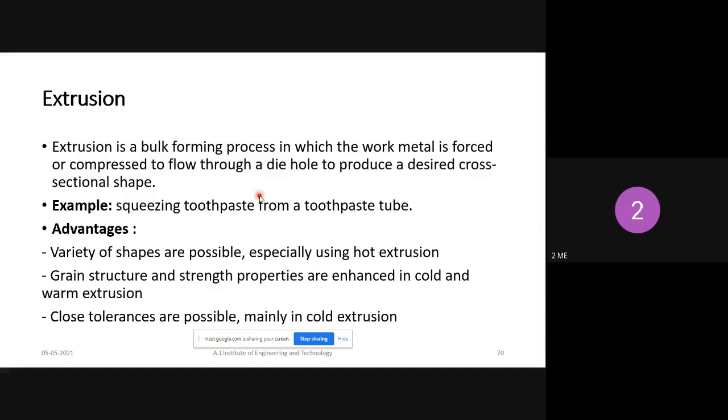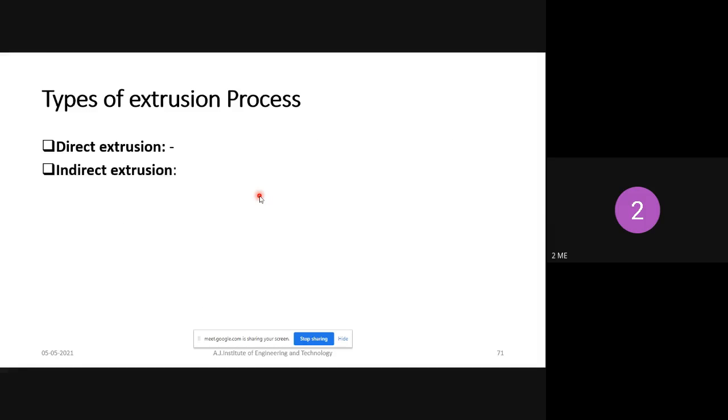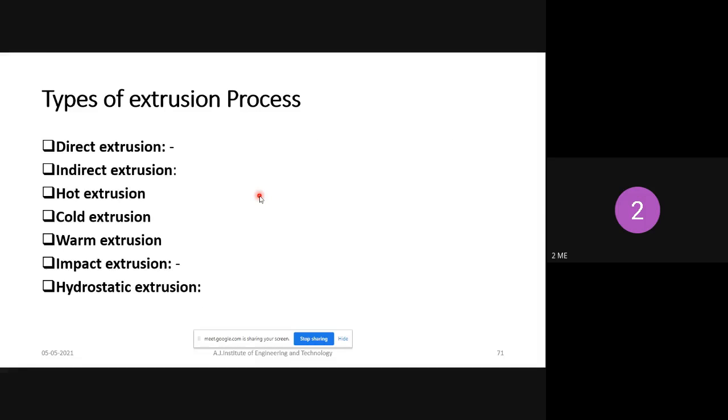Next, what are the advantages? A variety of shapes we can produce with the help of the extrusion process, especially using hot extrusion. Grain structure and strength properties are enhanced in cold and warm extrusion. These are the different types of extrusion process: direct extrusion, indirect extrusion, hot extrusion, cold extrusion, warm extrusion, impact extrusion, and hydrostatic extrusion.